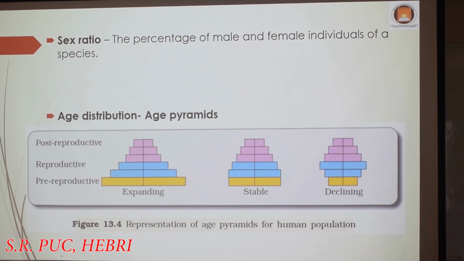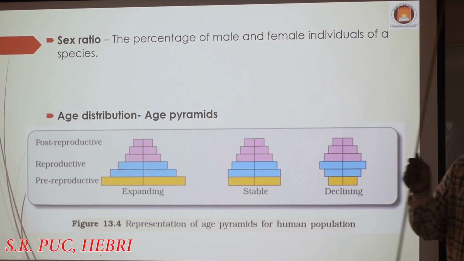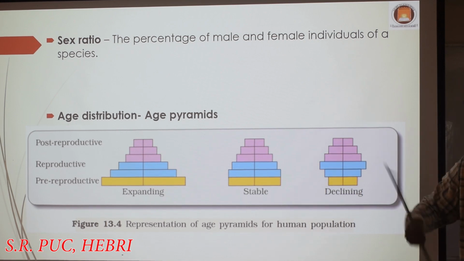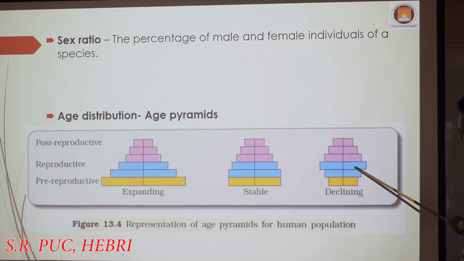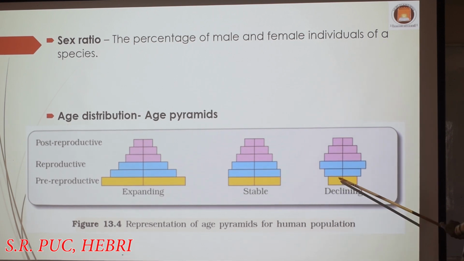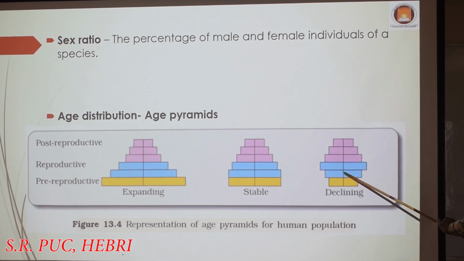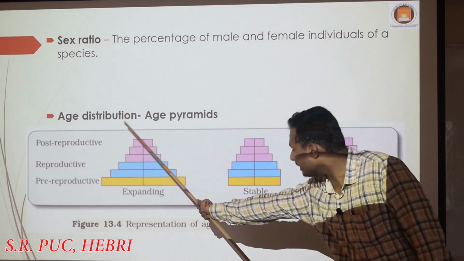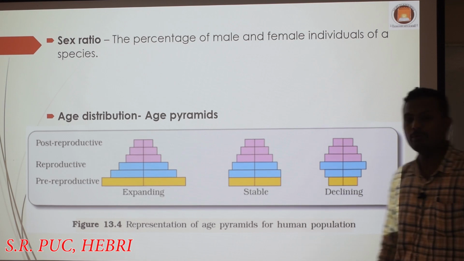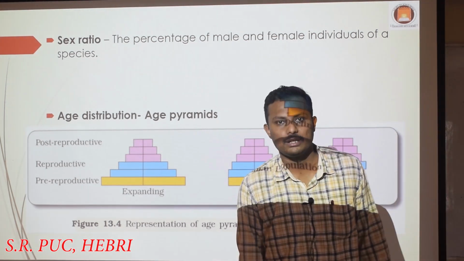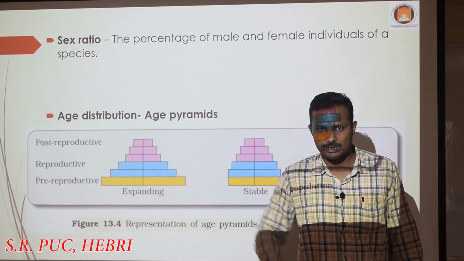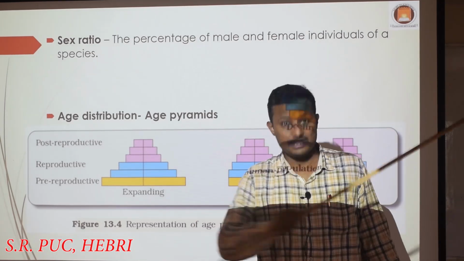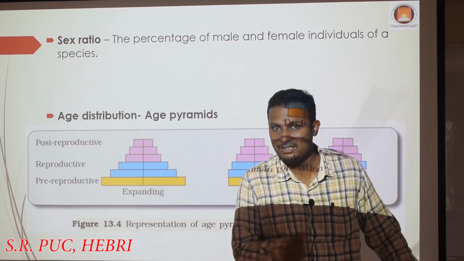Here this is called declining because the people in the reproductive phase are producing progeny which are lesser in number compared to their own generation, right? The people of this generation have produced their children. These kids produced by these people are lesser in number compared to these. That means the population is declining. By having age distribution pyramids we also talk about the expansion, that is how the population is growing in a particular geographical area, whether the population is growing, stable, or declining. We can talk about this too.